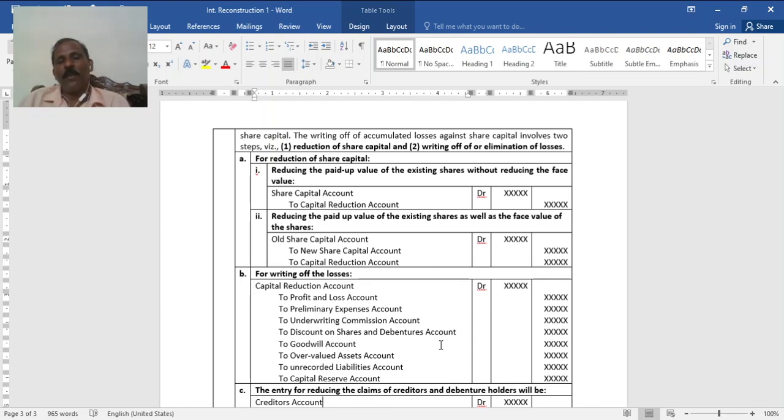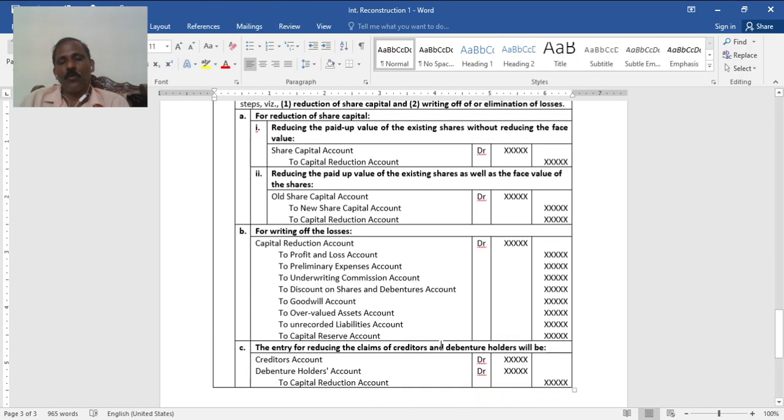If there is a balance in the capital reduction account, the balances on the asset side should be adjusted, including goodwill, and other assets as told in the problem. So overvalued part of assets and unrecorded liabilities. If any credit balance is left in the capital reduction account after writing off all these losses, it should be put in the capital reserve account, and such capital reserve will come in the new balance sheet.